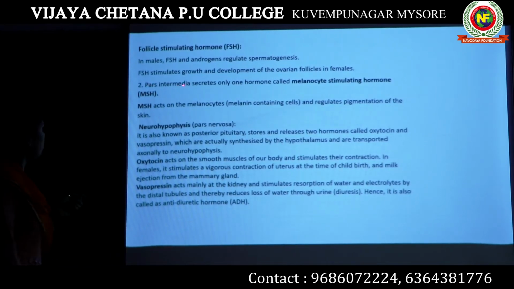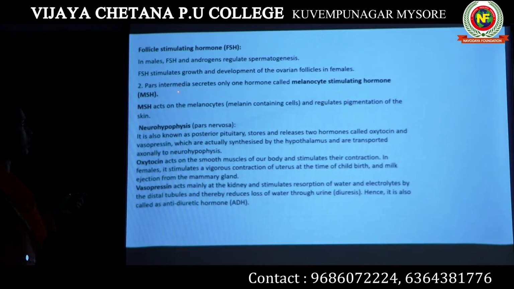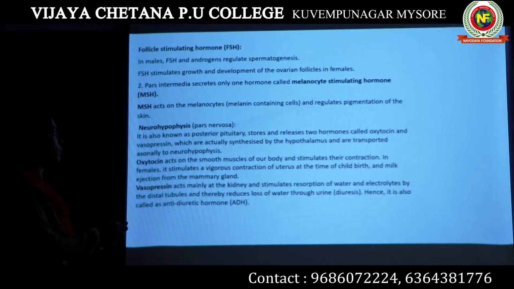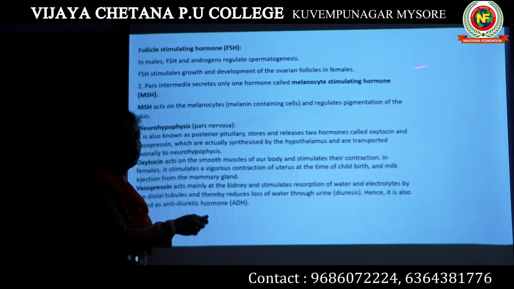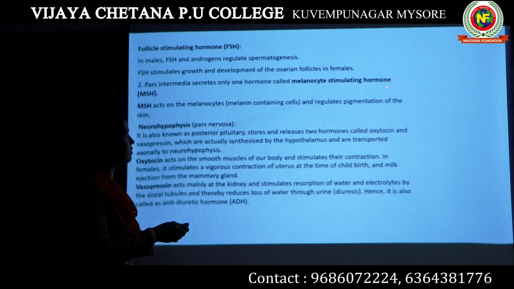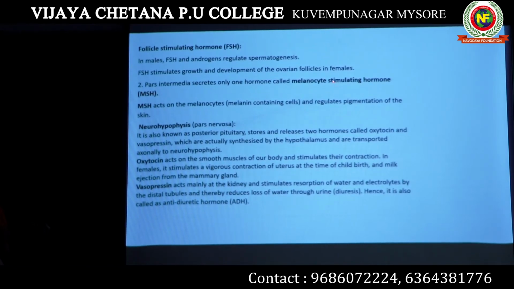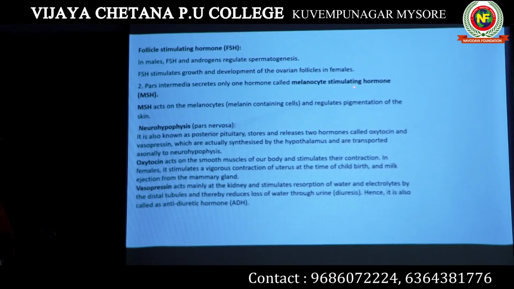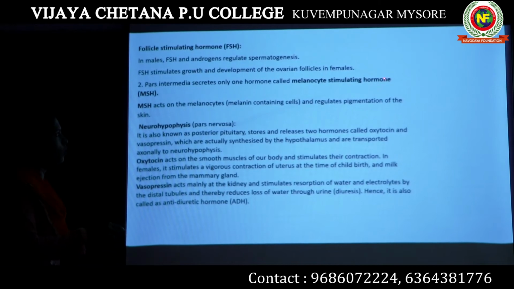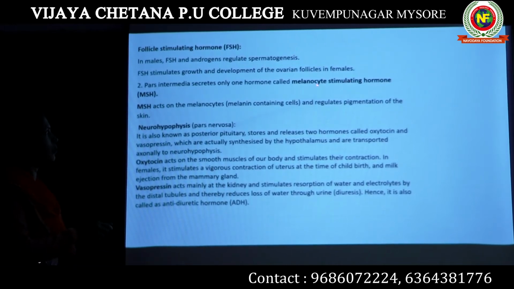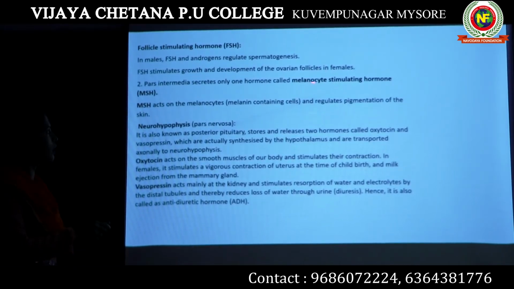Let's move on to the pars intermedia region. The pars intermedia of the pituitary releases only one hormone, that is melanocyte stimulating hormone, abbreviated as MSH. The name itself indicates that this hormone stimulates the melanocytes. What are melanocytes?